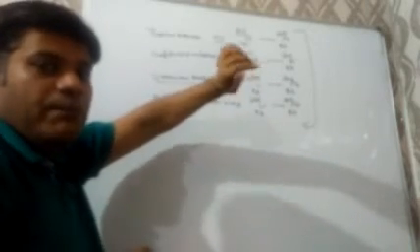Name the radioactivity series. Which series is known as 4N? The 4N series is also known as the thorium series. It starts with thorium 232 and changes into lead 208. Next is the neptunium series or 4N plus 1 series, because the mass number of both parent and daughter element on division gives remainder 1.